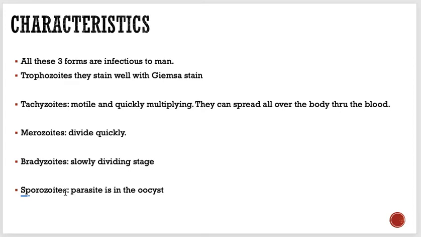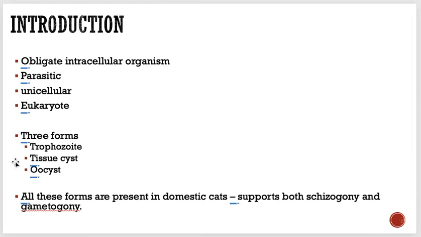So tissue cyst, which is this form. Tissue cysts are formed during the chronic stage of the infection, and can be found in the brain, which is the most common site, and also in the muscles and other organs.